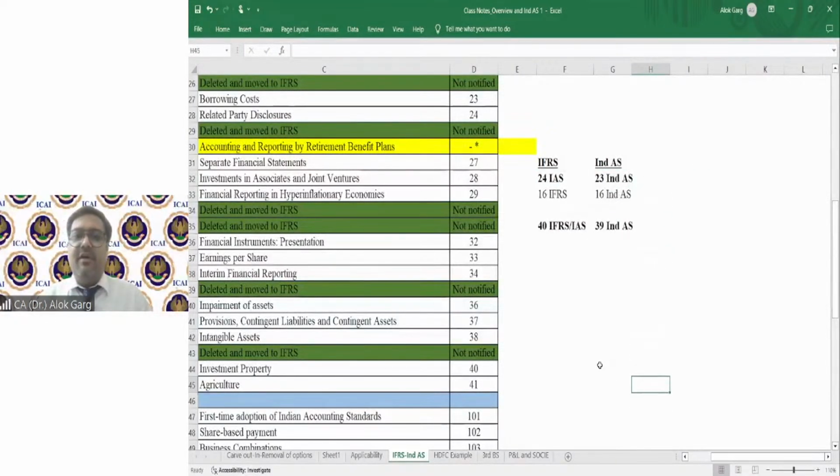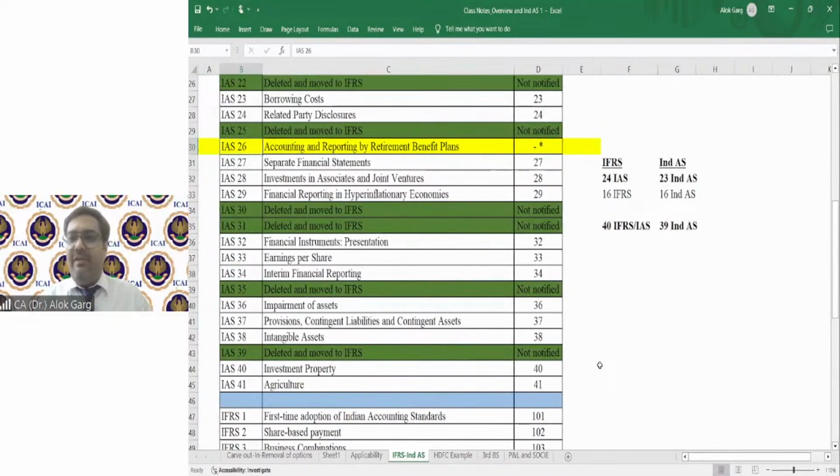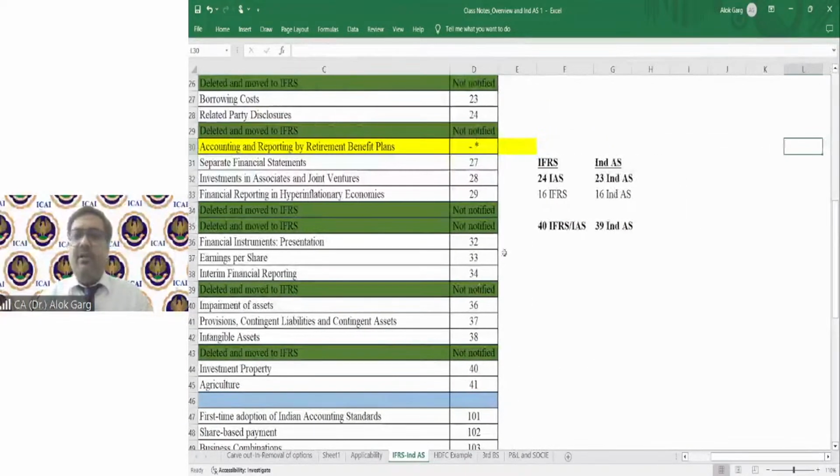And that standard was on accounting and reporting for retirement benefit plan. We have not converged the counterpart standard of IAS 26, right? Because this standard is largely applicable to trust. And in India, IND AS is not applicable to trust. 16 IFRS, we have converged 16 IND AS also. In total, there are 40 IFRS, including IAS. We have notified 39 IND AS.